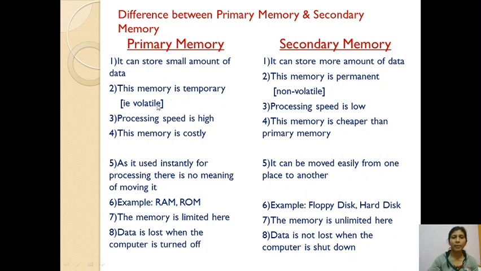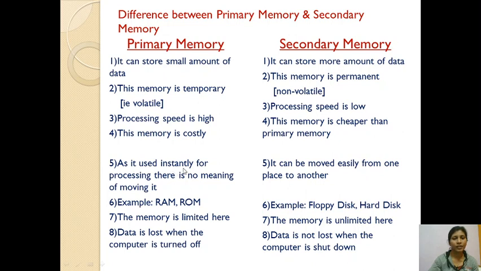This memory is temporary or volatile. This memory is permanent or non-volatile. Processing speed is high in primary memory. Processing speed is slower than the primary memory in secondary. This memory is costly and this memory is cheaper than the primary memory.